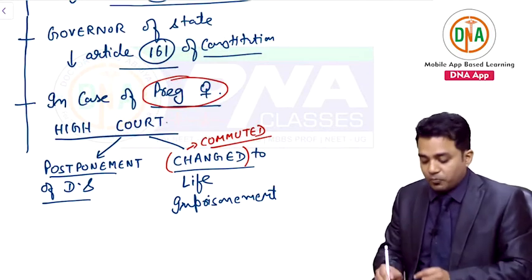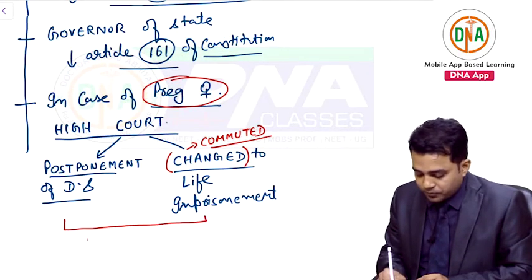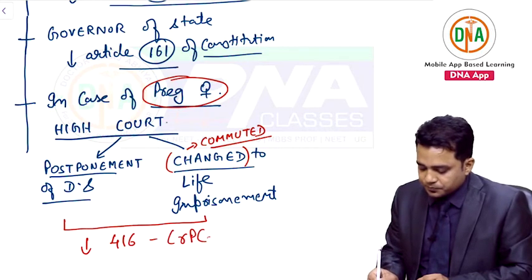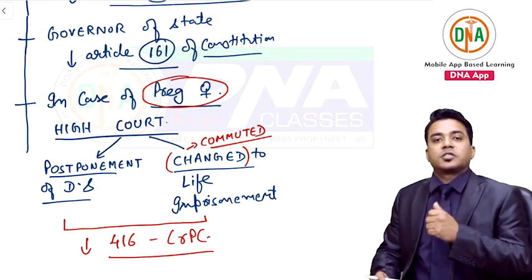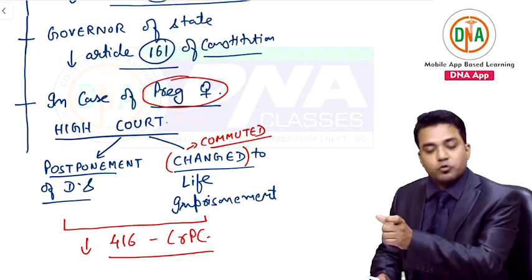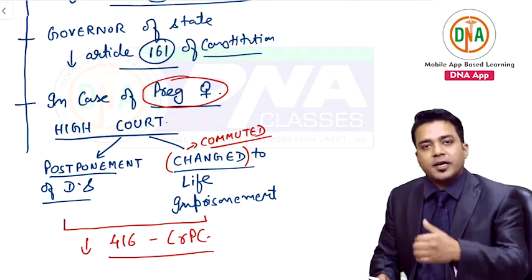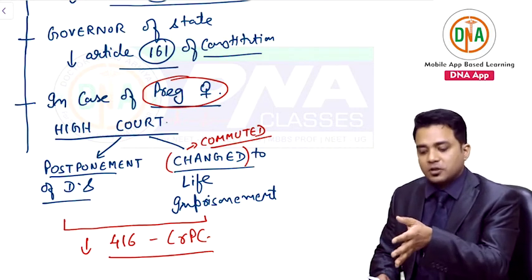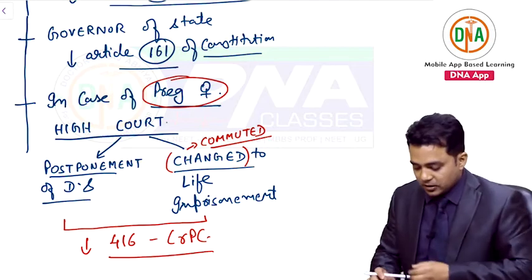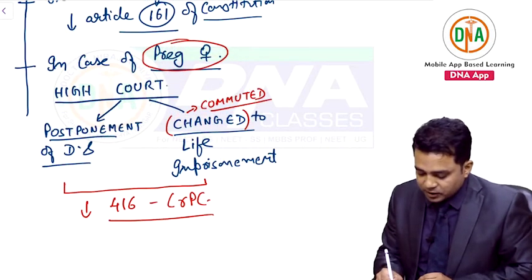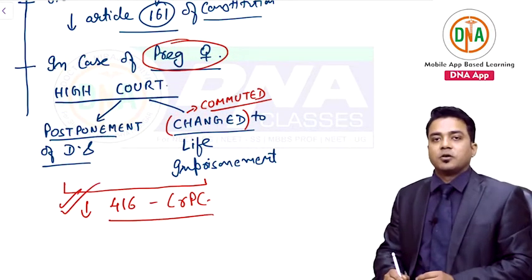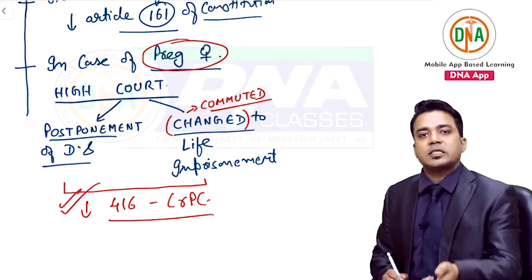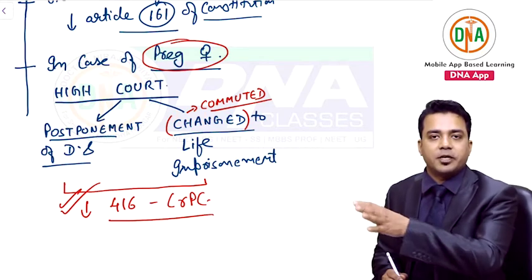Under which law? Under 416 CRPC. High courts have the power of postponing the death sentence for a later date, or they can change the death sentence. The judgment varies from case to case. Under which law? 416 CRPC. This is an all-time repeat question. What is 416 CRPC? Postponement of execution of death sentence of a pregnant female can be done.